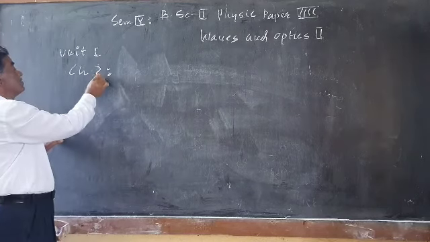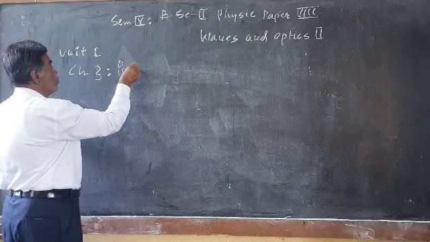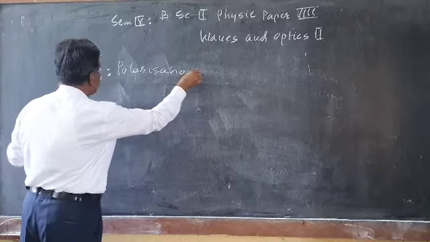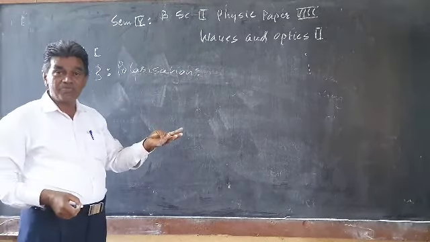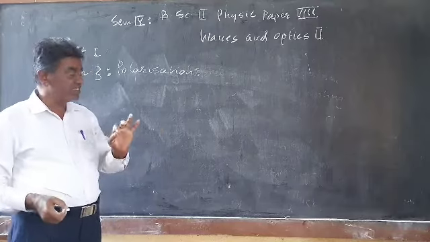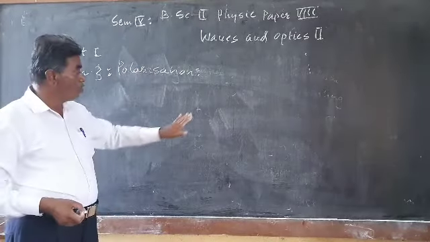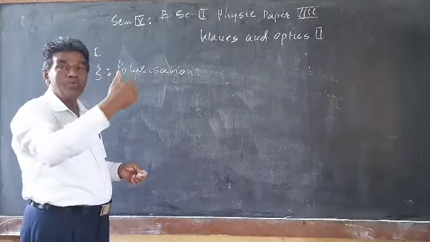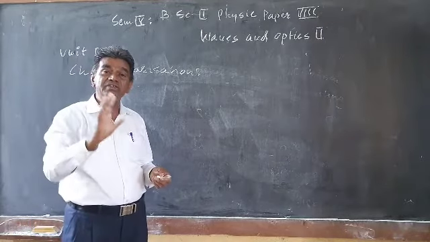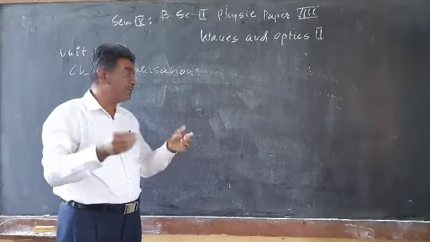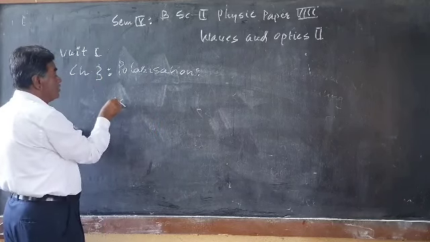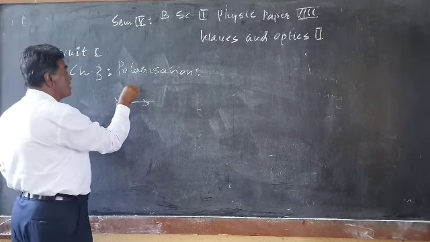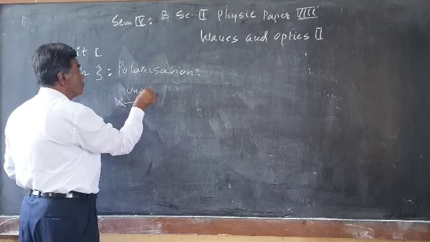The third chapter is polarization. So in this unit number 1, we are going to study 3 chapters. The first, cardinal points; second, resolving power of an optical system; and the third is polarization. What is the polarization phenomenon? Ordinary light coming from a tube or a bulb is not polarized light, it is unpolarized light, or it is called natural light. This is the light coming from the bulb or the tube, unpolarized light.